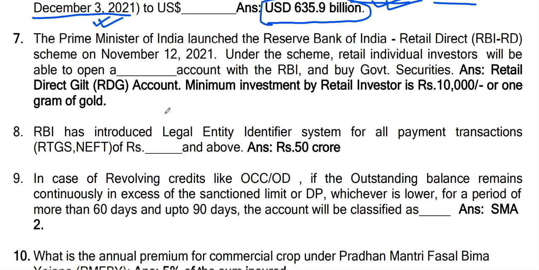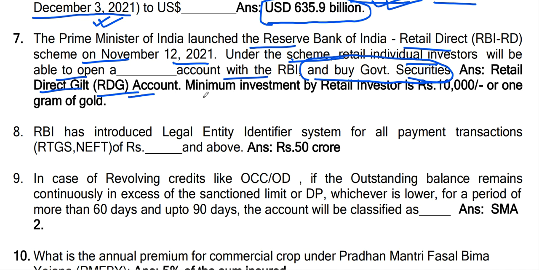Question number 7. The Prime Minister of India launched the Reserve Bank of India Retail Direct (RBI RD) scheme on November 12, 2021. Under the scheme, retail individual investors will be able to open a gilt account with the RBI and buy government securities. Now, retail investors can directly open an account with RBI for purchase of government securities. This account will be called Retail Direct Gilt Account, RDG account.